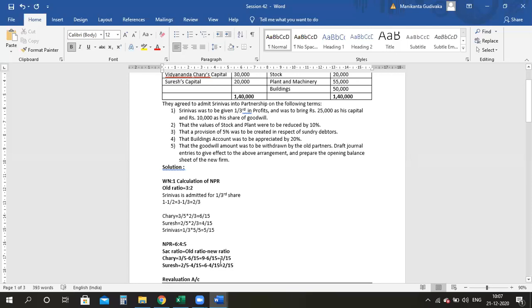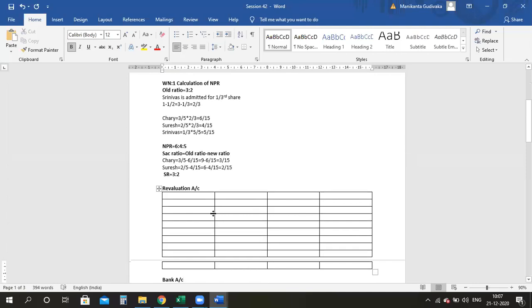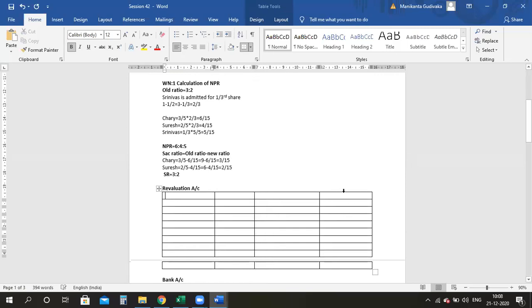Did you see my sacrificing ratio and old ratio are one and the same? So your sacrificing ratio therefore is equal to 3:2. Anyone have any doubts still here? So we are ready with all those things. It is 3:2, that's all.